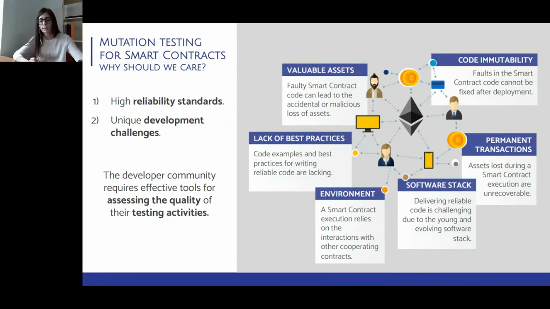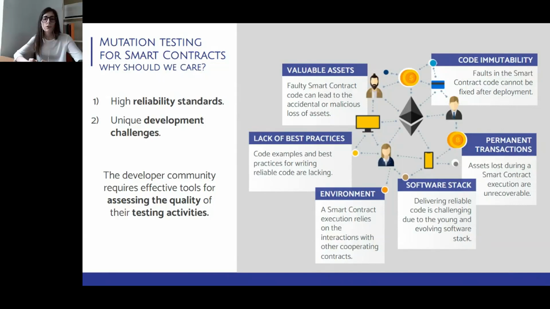This complexity is mainly caused by the peculiarities of the underlying distributed environment, such as the presence of complex interactions among cooperating smart contracts. So providing an effective mutation testing tool can help developers to assess the quality of their testing activities and to deliver more reliable Ethereum applications.